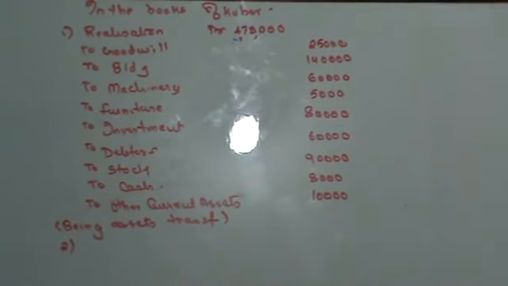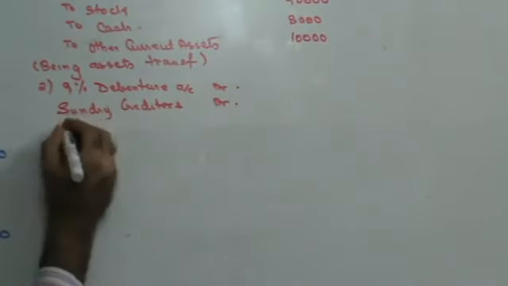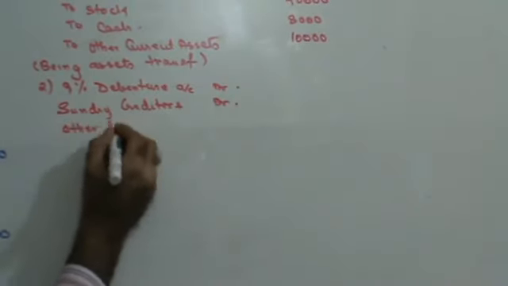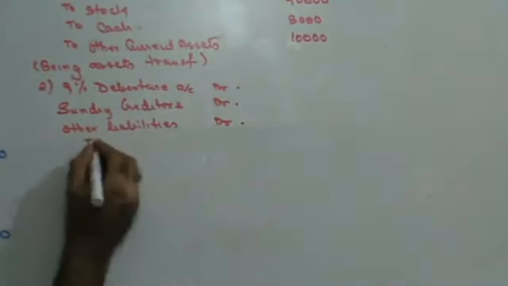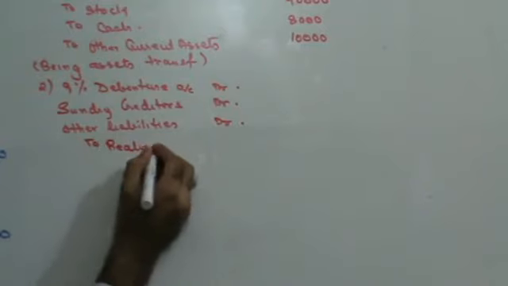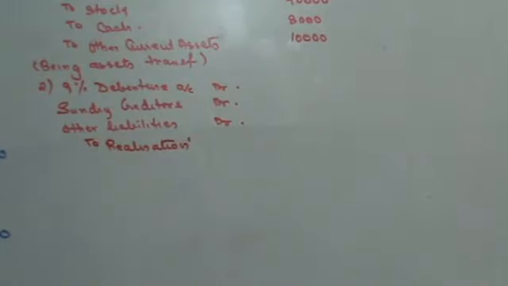Next, the next thing that you need to do is transfer liabilities to realization. Guys, the entries remain the same, only the figures are going to change. So you have 9% debentures account debit, sundry creditors account debit, other liabilities debit, to realization. 9% debentures are 1 lakh.